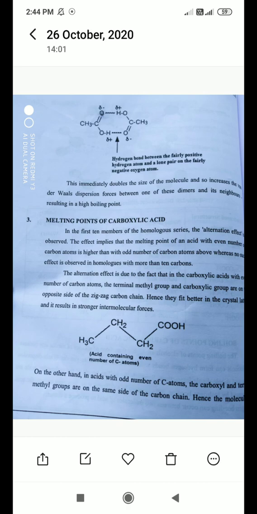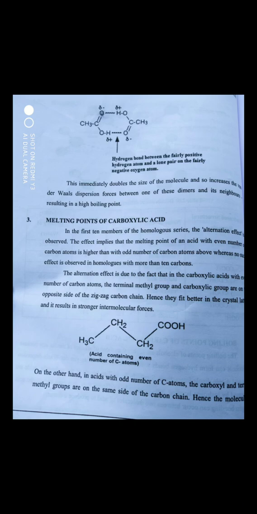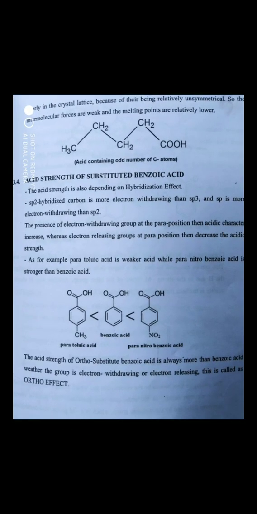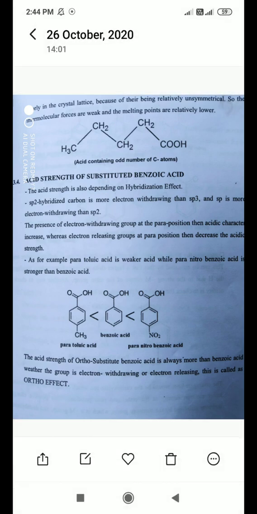So the melting point of an even number of carbon atoms is greater, whereas in the odd number case, the molecules do not fit properly into the crystal lattice. So it does not form intermolecular forces very strongly, and this decreases the melting point of the acidic compound. Okay, then the next point is acid strength of substituted benzoic acid.